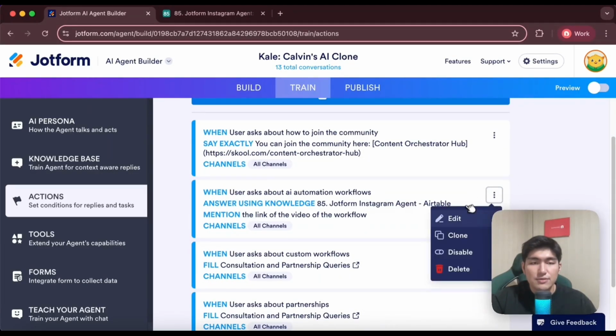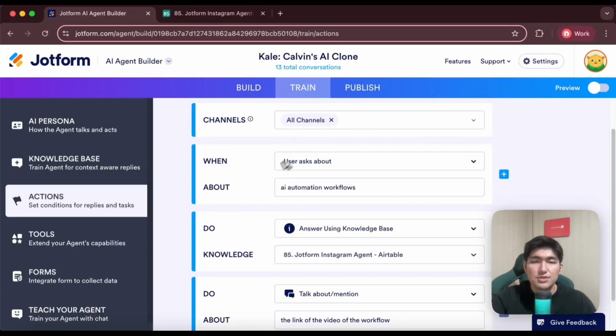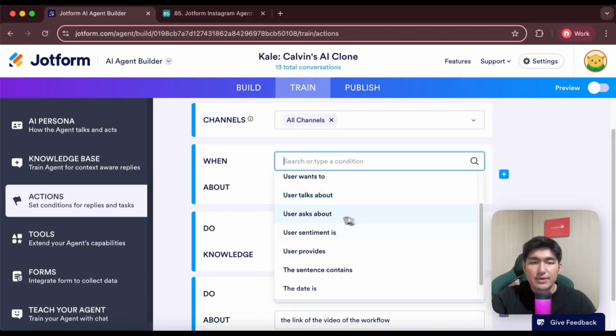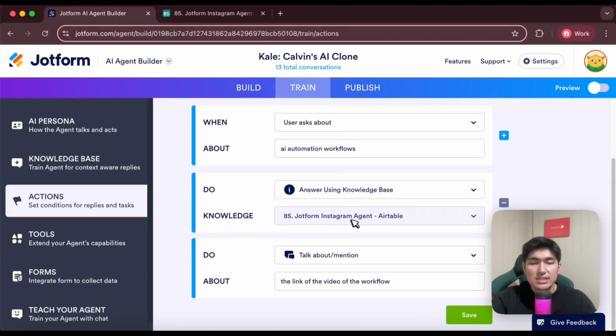Click into this button over here, click edit. You can see this is pretty intuitive. You can choose the channels that you want to set these actions for. So if, let's say, you don't want to just do it for Instagram, you want this agent to be on WhatsApp and so much more, you could also select the other channels as well. And this flow is super straightforward and easy to build. I can just start by what the user is doing. Over here, I can select whether the user is asking about something or talking about something. In this situation, it's asking about AI automation workflows. And I want it to use the knowledge base, which is the Airtable that we have given earlier, and mention the link of the videos of the workflow. And that's how the agent is able to reply to us with all of the links earlier on.